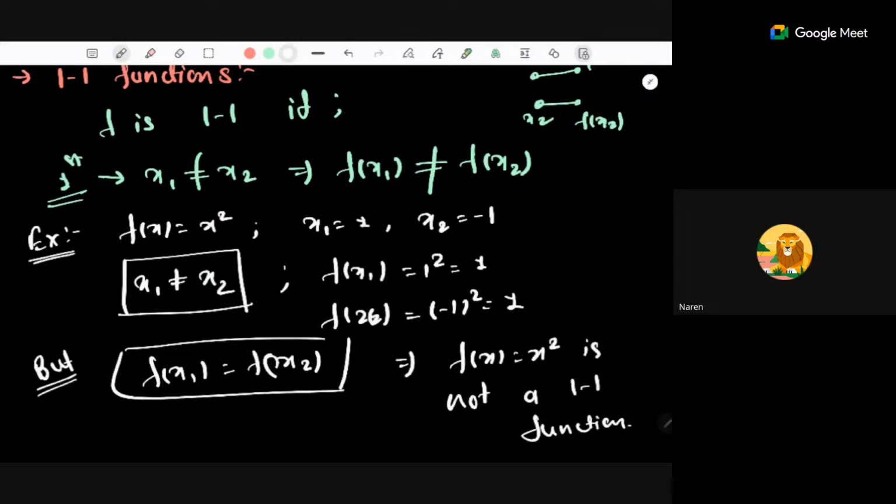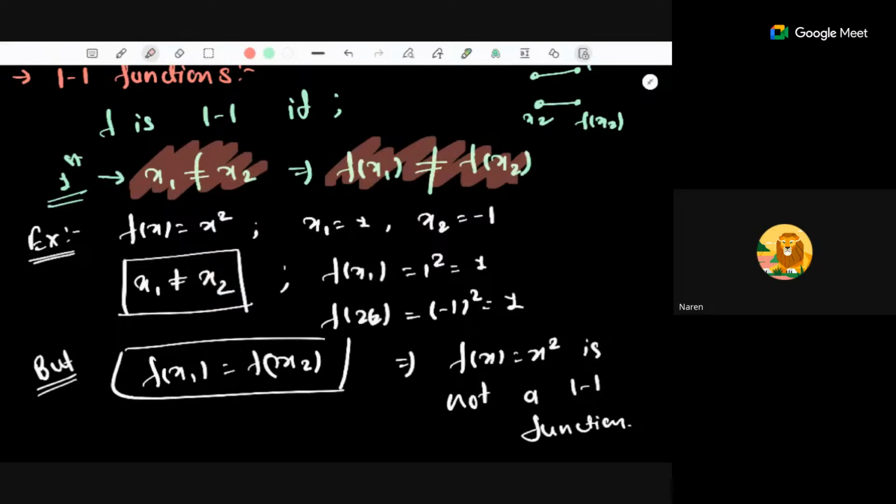Okay, so that's how you can find out whether a function is 1-1 or not by checking this statement. This statement contains two parts: one is the if part and the other is the result. So what you have to do is assume the if part and then prove the result if you want to say that that particular function is a 1-1 function.